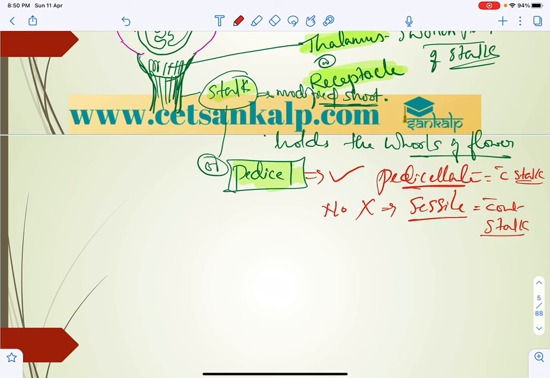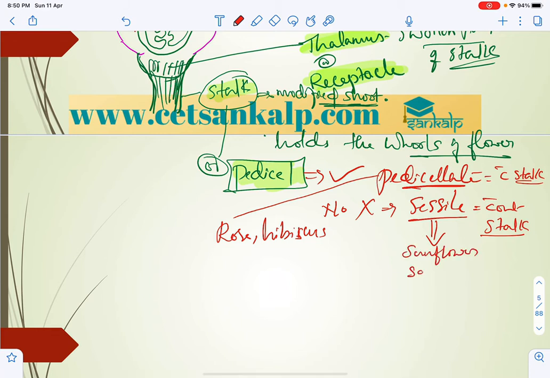Examples of pedicellate: rose, hibiscus. And similarly for sessile, we can say examples are sunflower and saffron.